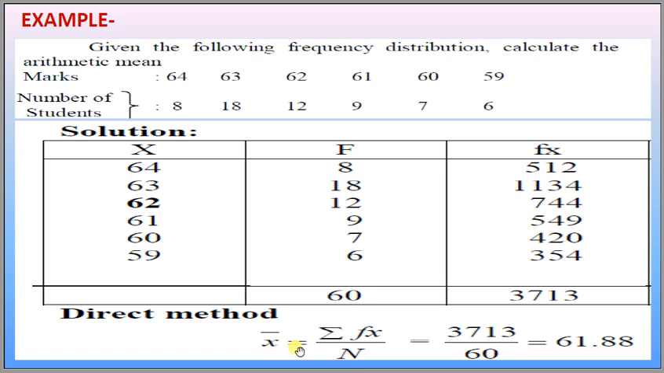Putting the values in the formula, x bar is equal to summation fi xi divided by summation fi or N, that is 3713 divided by 60, and we get 61.88. This 61.88 is the average marks obtained by these 60 students. Average marks of the 60 students are 61.88.